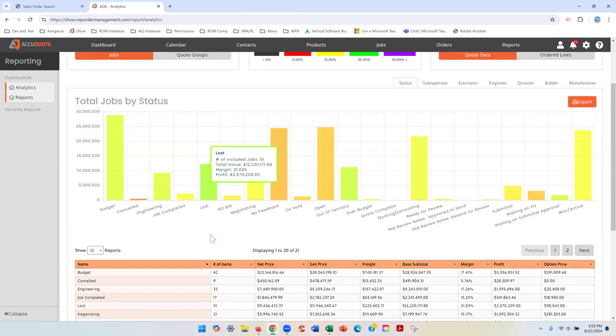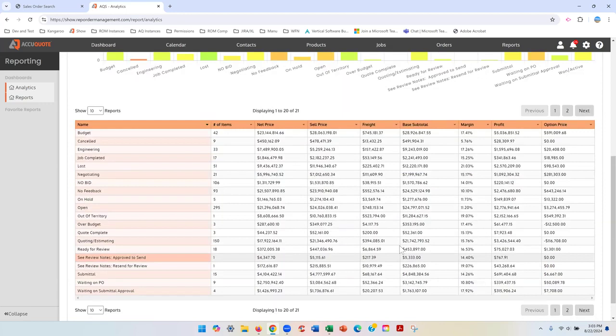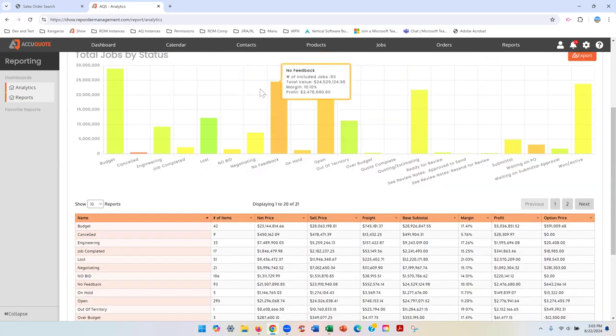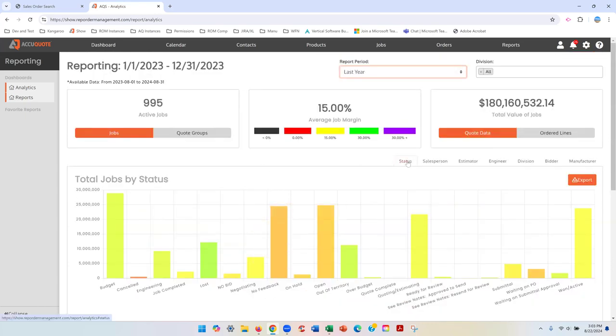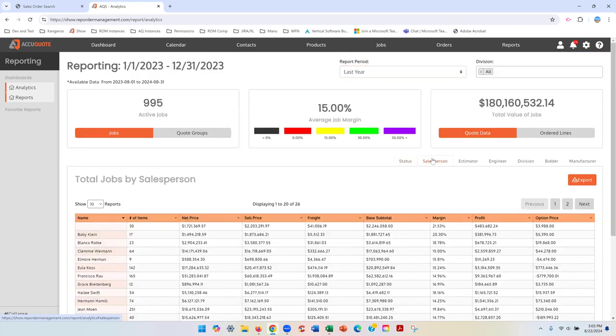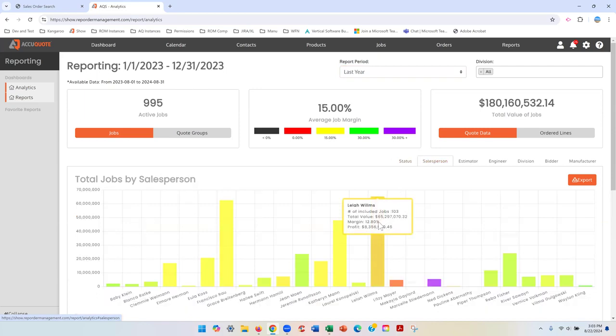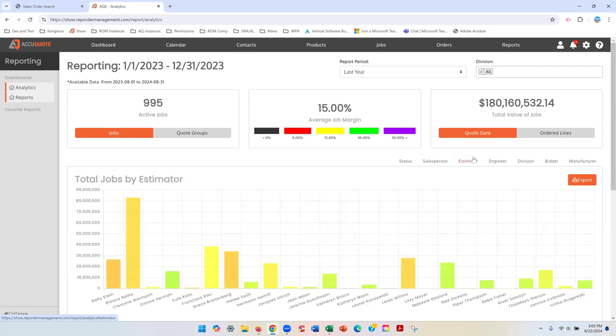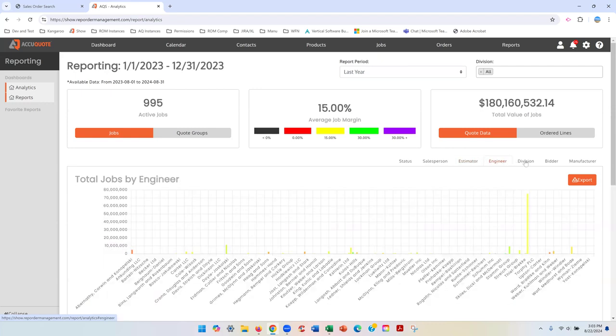And then just dropping down here below the fold, this is a spreadsheet view of everything that is driving this data up here. But what's really nice is this is your drill down area. Okay, so we will actually slide up here. Right now we're looking at status. You can look at jobs by salesperson very easily, and it works exactly the same, right? So you can see what the margins are by color coding, but you can also see volume of jobs, volume of quoted dollars, the margin and the profit. Estimator, same thing, engineer, division,